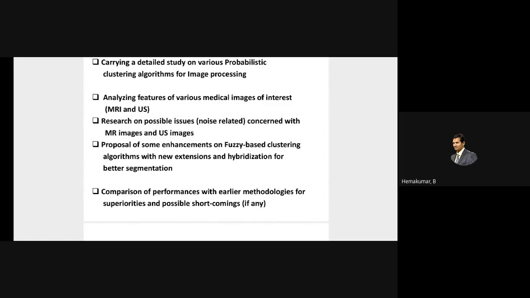Comparison of performance with earlier methodologies for superiorities and possible shortcomings. Naturally, if you want to prove that your work is superior, you have to compare with earlier works and prove your superiority. But after carrying out my research, I found it very difficult to prove because there are no metrics to define how your image is better than your earlier image.